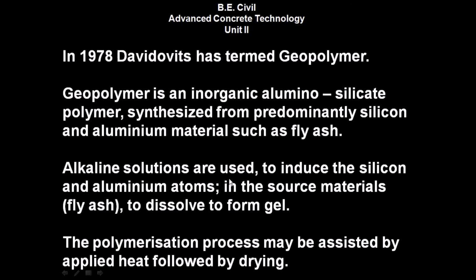Alkaline solutions are used to induce the silicon and aluminum atoms in the source materials, that is fly ash, to dissolve to form a gel. The polymerization process may be assisted by applied heat followed by drying.